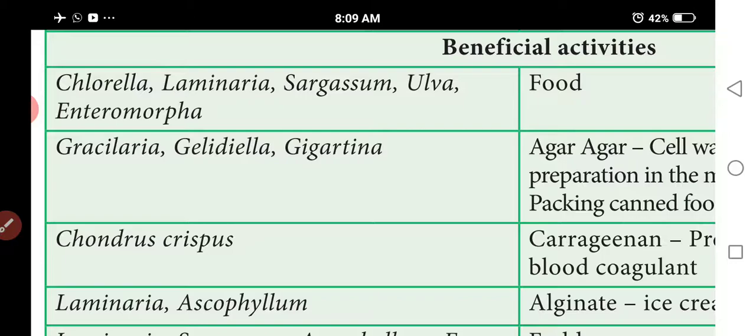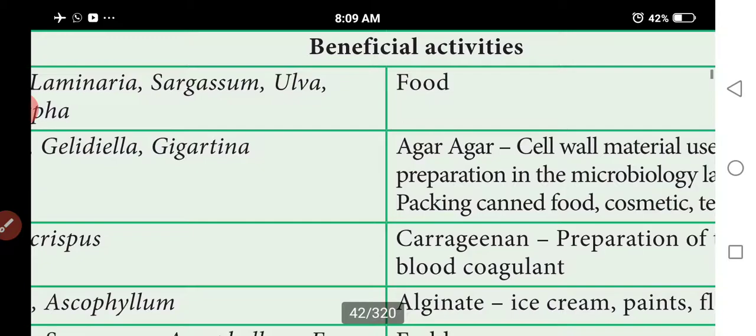Algae are an important source of food for fish, aquatic amphibians, mammals and other animals. Porphyra is rich in protein, vitamins and mineral salts. Gracilaria and Gelidium are used as food in the coastal regions of India. Coastal people eat them. Next is Gracilaria and agar.